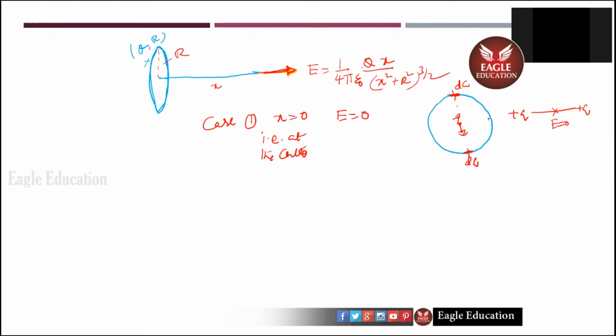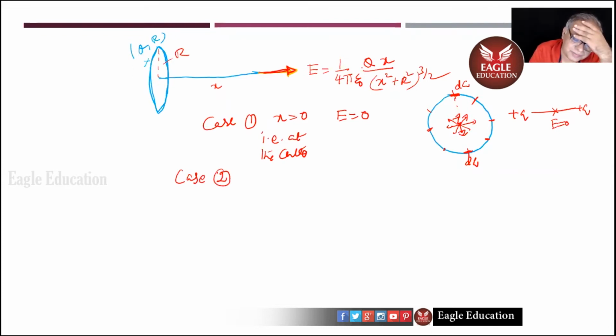Now, this dq here, they will be having opposite fields, right? Similarly, this dq and this dq will have opposite fields. This dq and this dq will have opposite field. Like that, the whole ring is simply taken as pairs of DQs whose fields are opposite and cancel out. Do you follow? Yes, sir. Case 2.